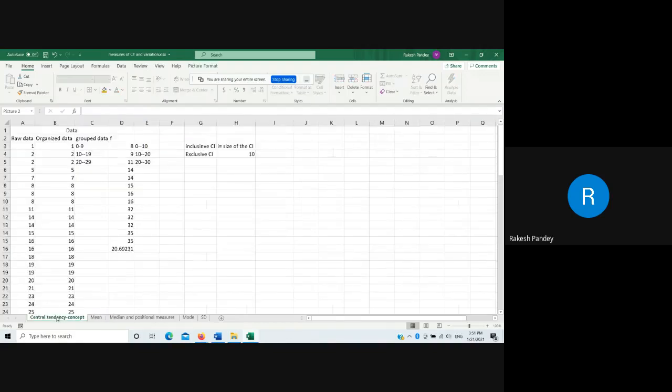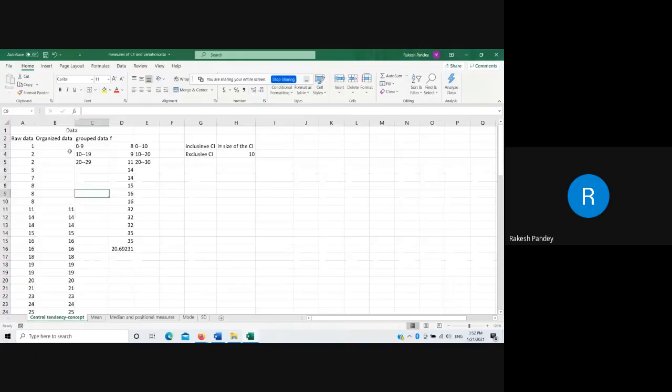But when we get data in this form, we can say that 2 has occurred 2 times, 1 occurred only 1 time. And in the 0 to 9 group, 8 data values are there, but suppose we are not having this value, let me undo, let me cut it.